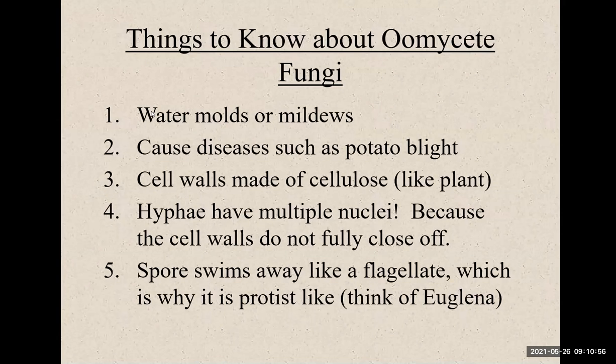So these are fungus. So what about those oomycetes or water molds? They are called mildews or water molds. They cause diseases such as potato blight. The cell walls of these oomycetes are made of cellulose, and the hyphae have multiple nuclei because the cell walls do not fully close off the many nuclei. The spore swims away like a flagellate, which is why it is protist-like.